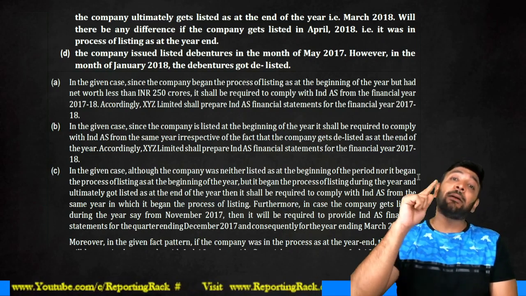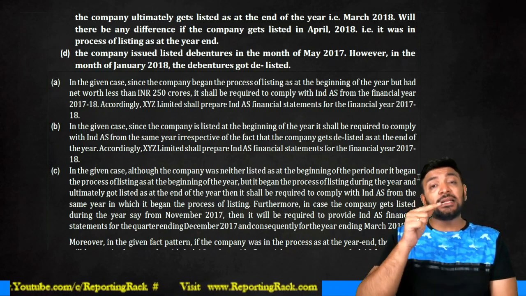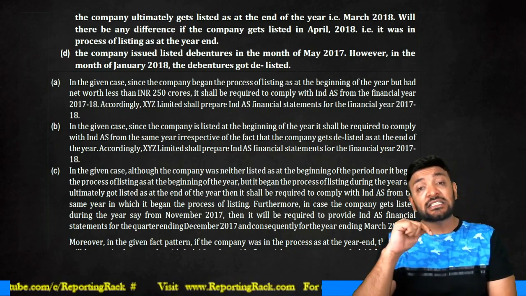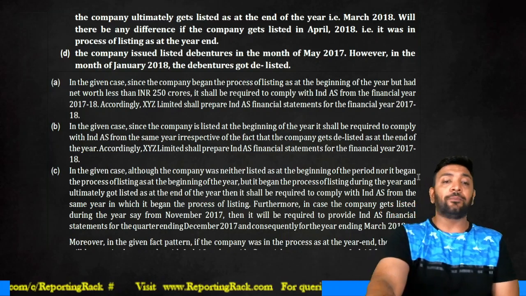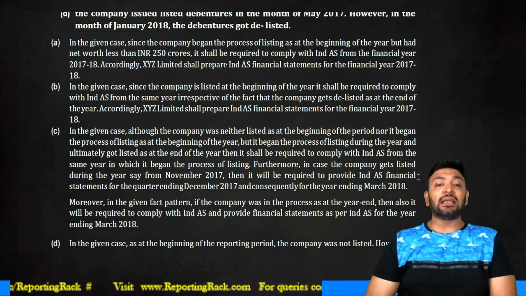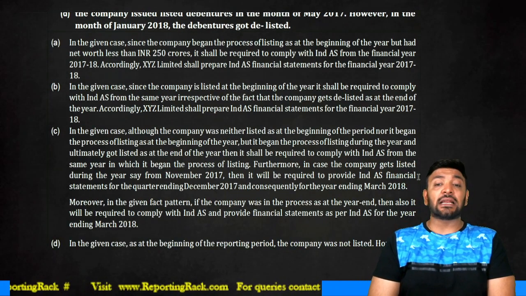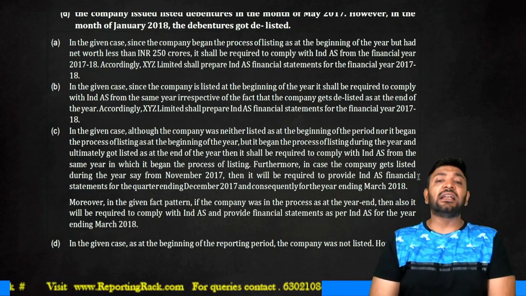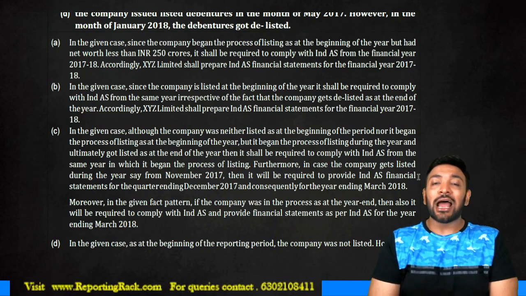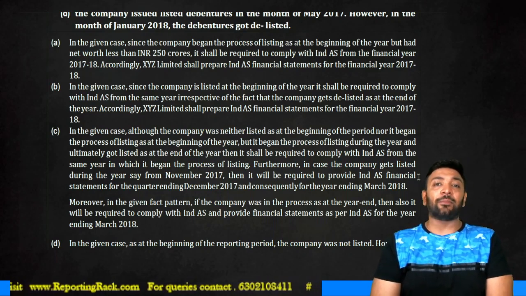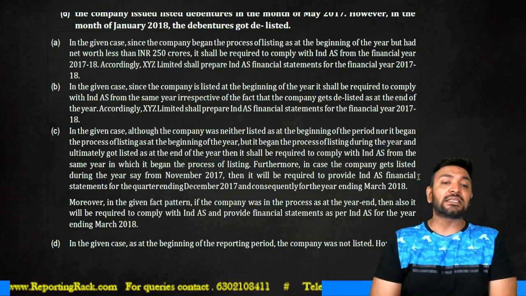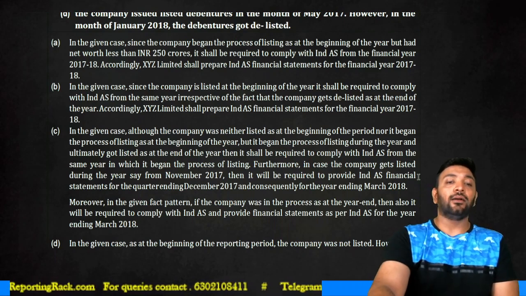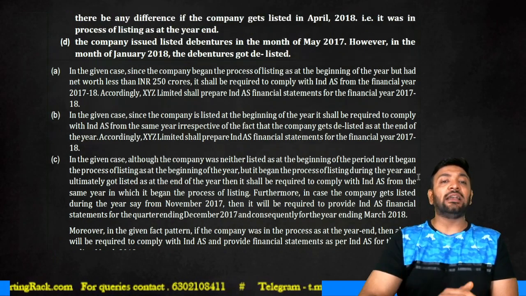What if the listing happened in the subsequent year? That means in the year 2017-18, it is still in the process of listing. Moreover, in the given pattern, if the company shares are in the process of listing even at the end of the year, then also it is required to comply with IND AS and provide IND AS financial statements for the year 2017-18. What about the last one, Part D?